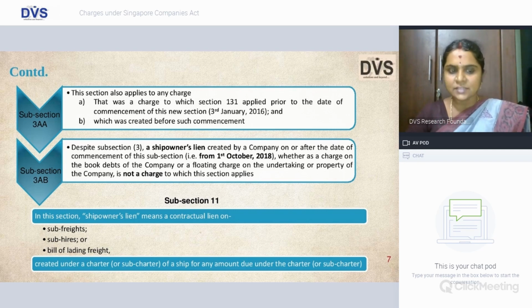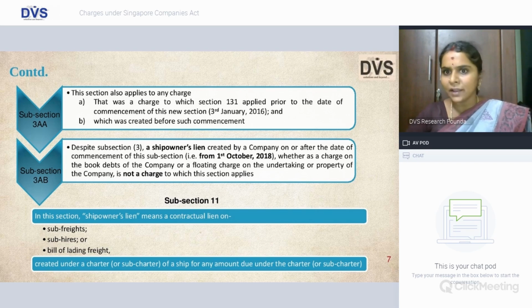specifically excluded, and here it says ship owner lien means a contractual lien on subfreights, subhires, or bill of lading freight. Let's understand the concept of how subfreight subhire works, friends, to understand this particular provision better. See, bill of lading, we all are aware, is a legal document between the carrier and the shipper, ideally providing a receipt with regard to the type of document being loaded into the ship, which the carrier will have as an acknowledgement while having this delivered at the destination.